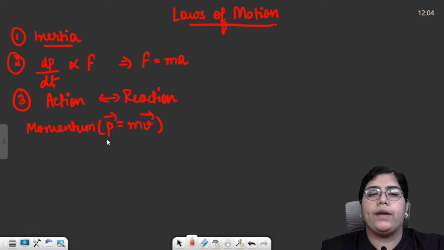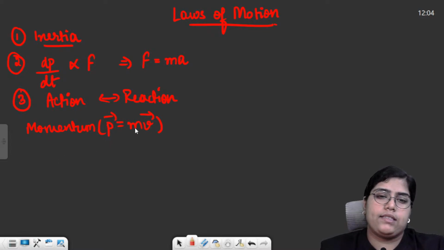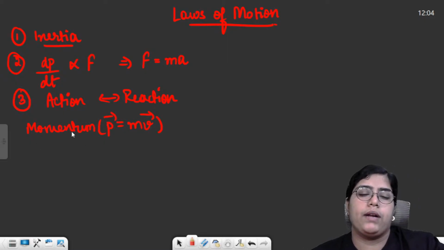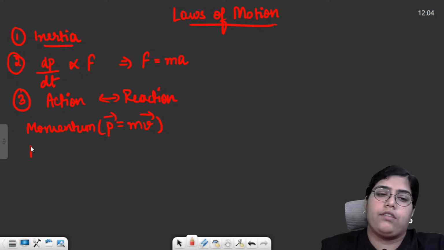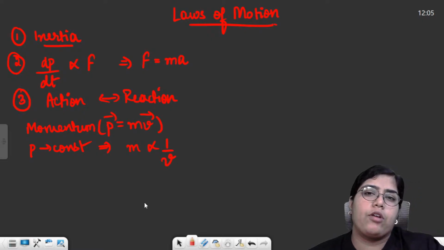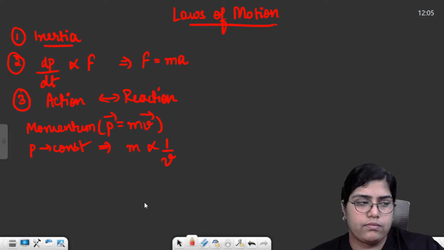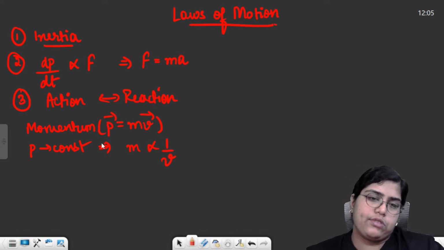So this is momentum. Then for momentum you can see 2 graphs: if mass is constant, momentum will be directly proportional to velocity. If velocity is constant, momentum is directly proportional to mass. But if momentum is constant, if p is constant, in this particular case mass is inversely proportional to velocity. That means a heavier body will have a lesser velocity, a lighter body will have a greater velocity. So this was one quantity.